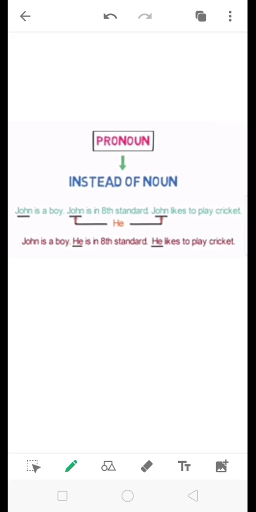For example, John is a boy. He is in 8th standard. He likes to play cricket. Let's look at some more examples.